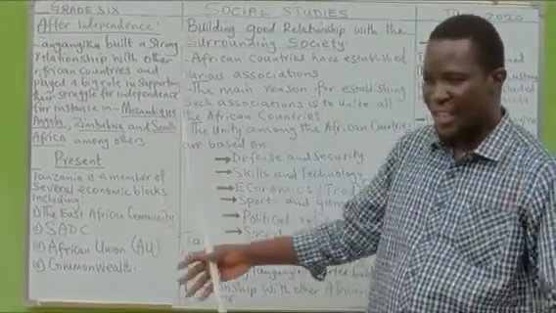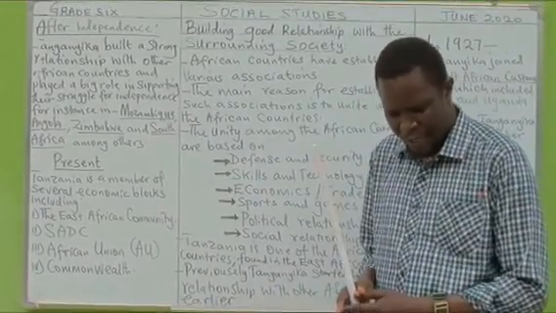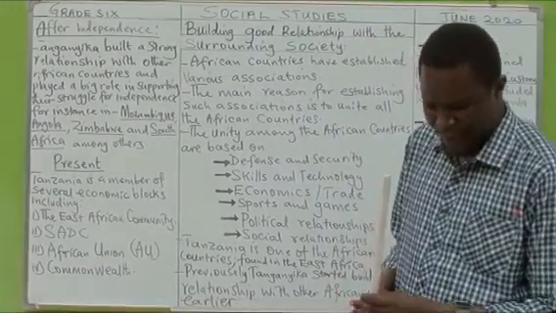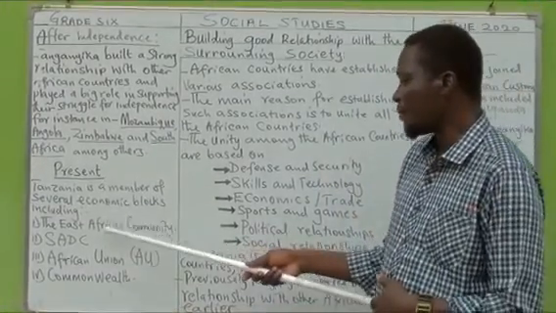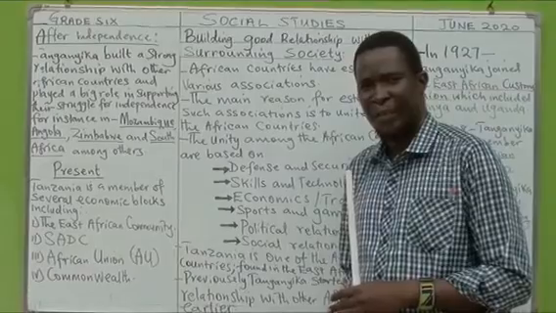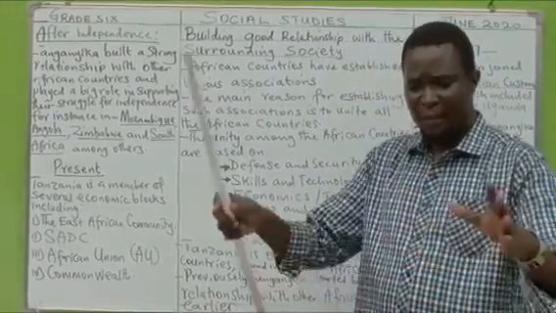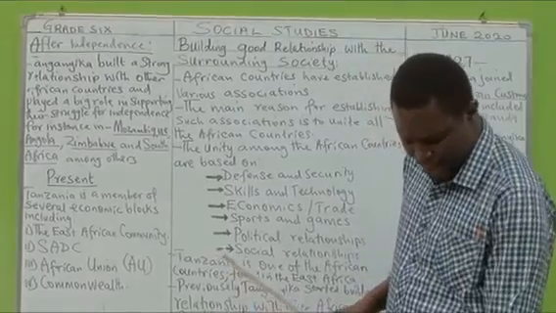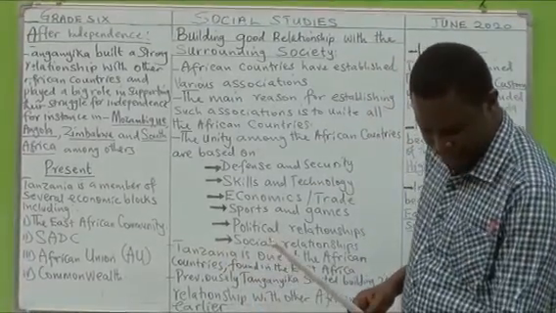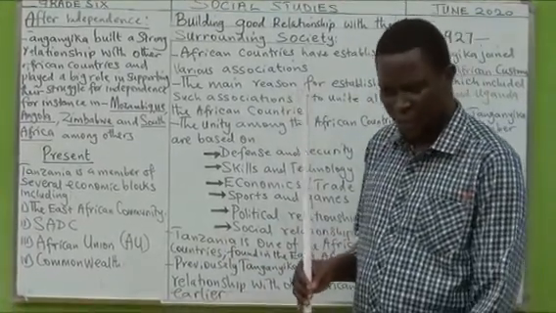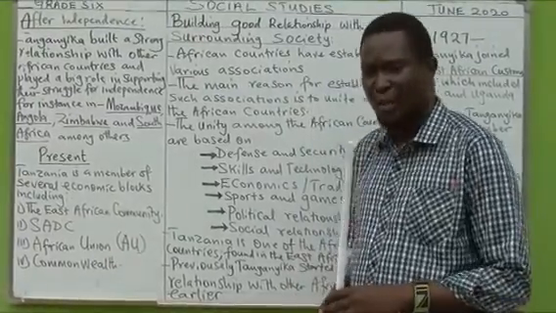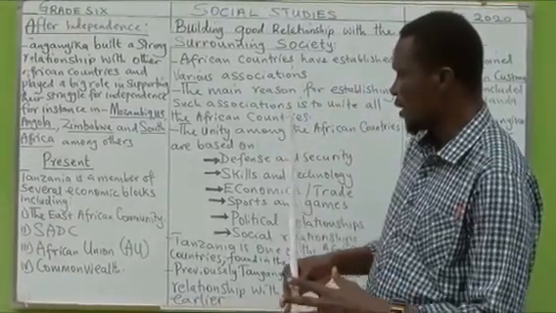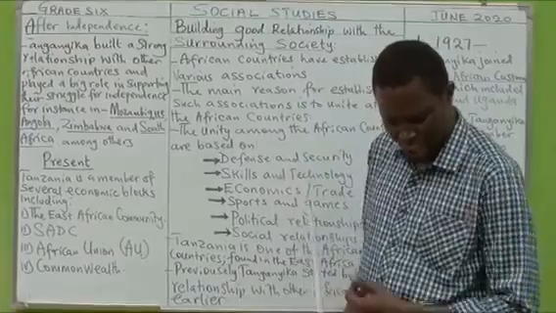In 1977, the East African Community collapsed. Then on 7th July 2000, the East African Community was reinstituted.